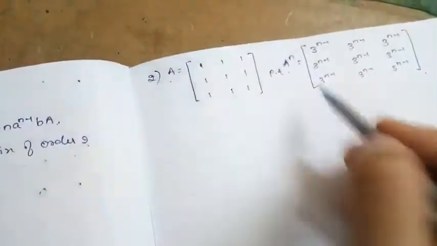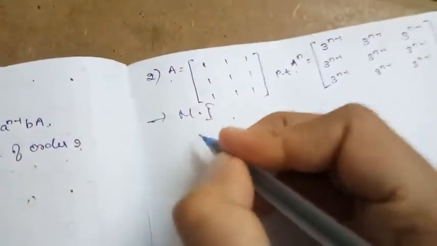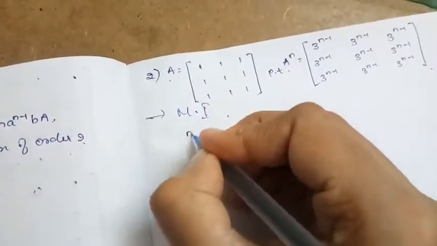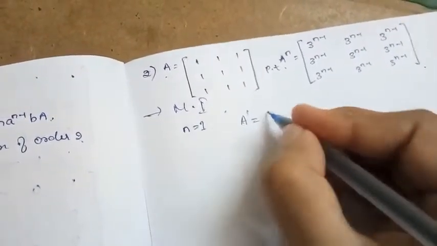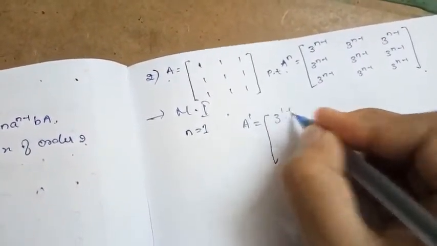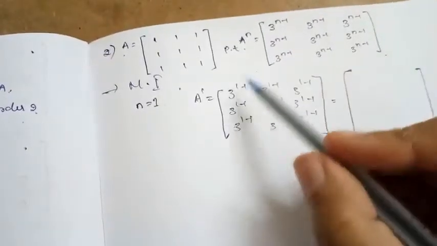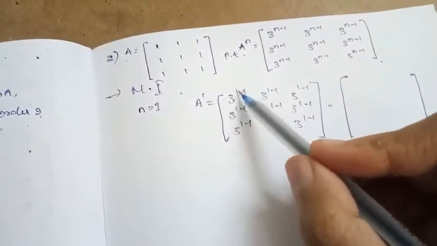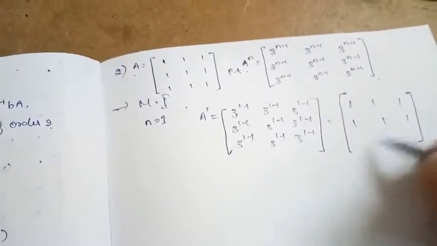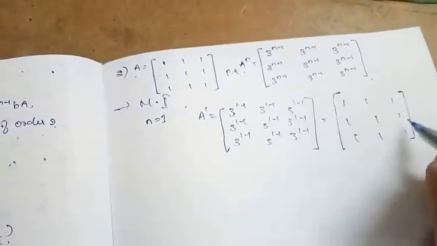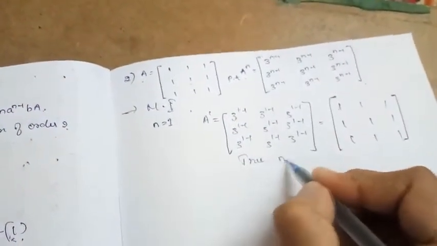So here again we are proving this by mathematical induction. First, we need to prove that the result is true for n equal to 1. A to the power 1 is nothing but A. 3 power 1 minus 1 is nothing but 3 power 0, and 3 power 0 is nothing but 1. So this is distributed to each and every term, and we get A power 1 equal to this matrix. So the result is true for n equal to 1.